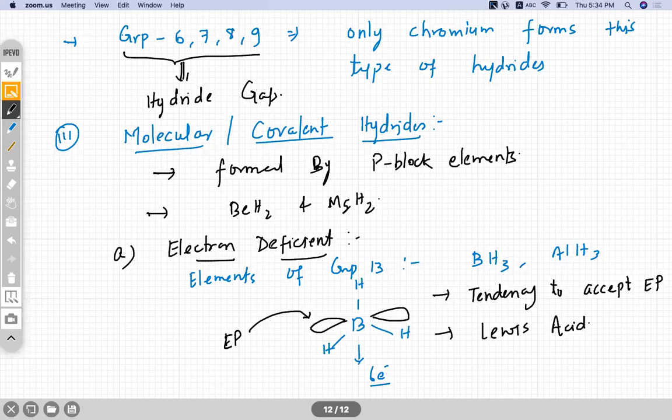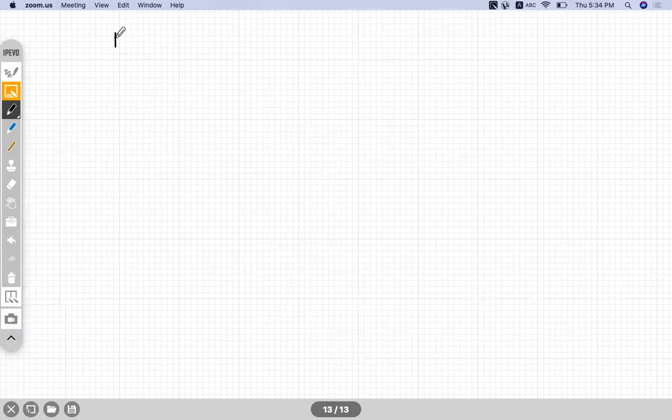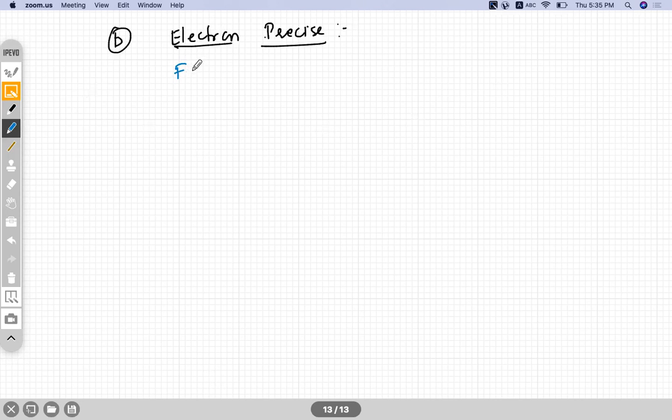Okay. Next, write down the second type, that is electron precise hydrides. Electron precise means which has exactly 8 electrons. For example, it is formed by which group? Could you tell me? By the elements of group? Any idea?